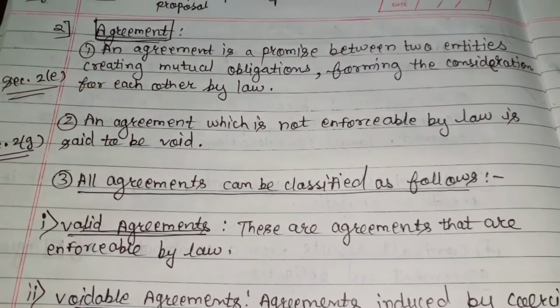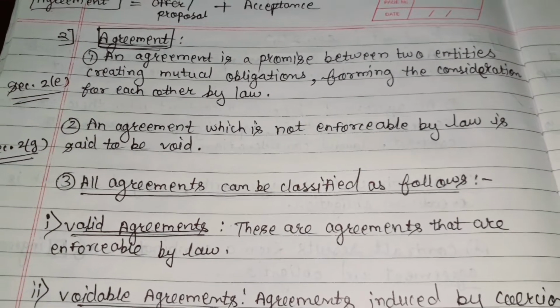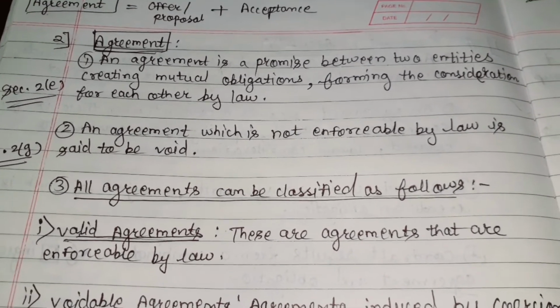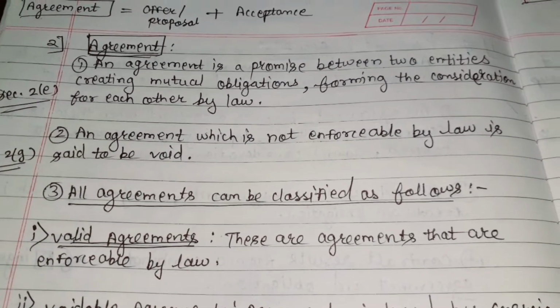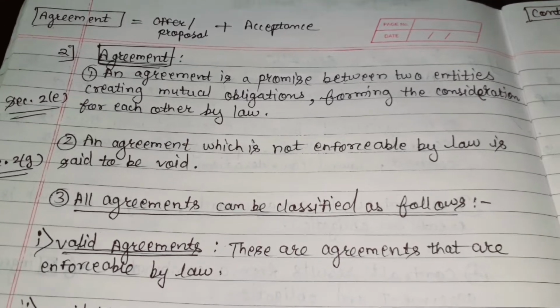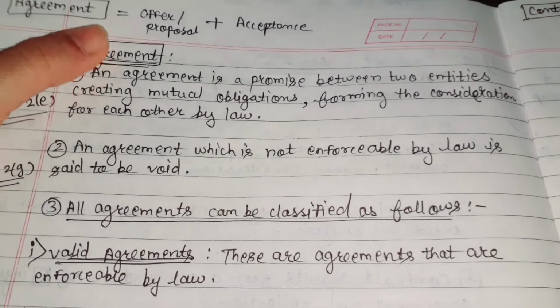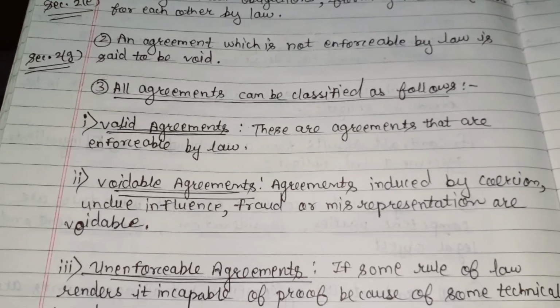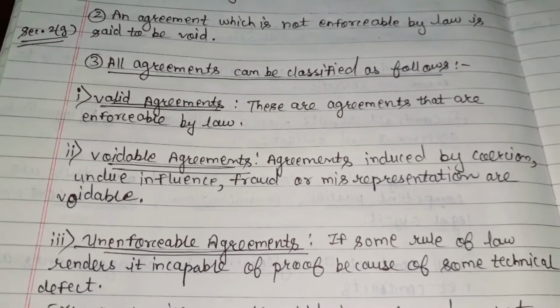So what is agreement? Agreement means it's a promise between the two entities, between the two parties, creating mutual obligation. Mutual obligation is necessary, forming the consideration for each other by the law. Means for an agreement, first the offer or the proposal is necessary, and with that acceptance is necessary. These agreements are classified as, first, the valid agreement.